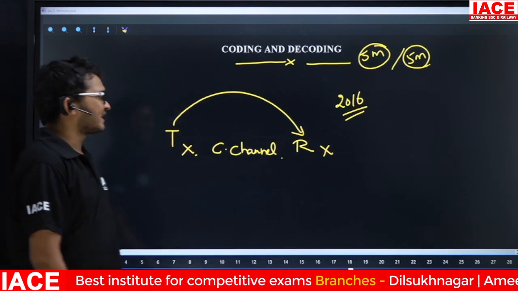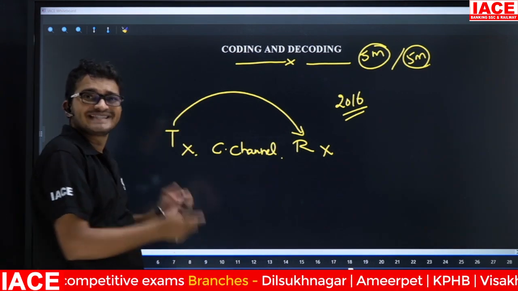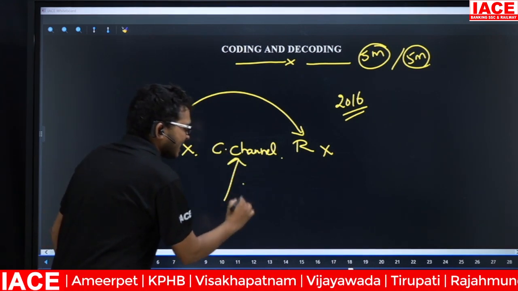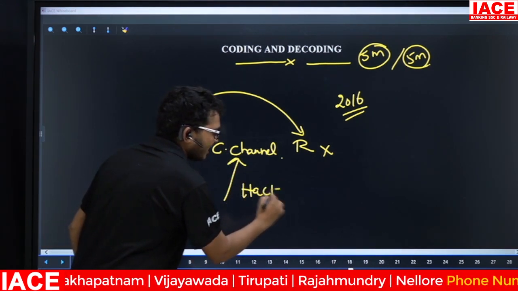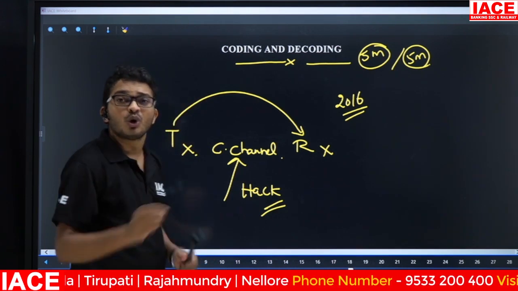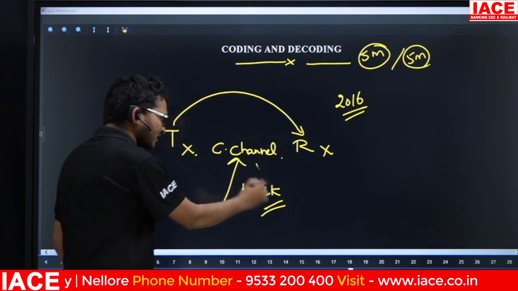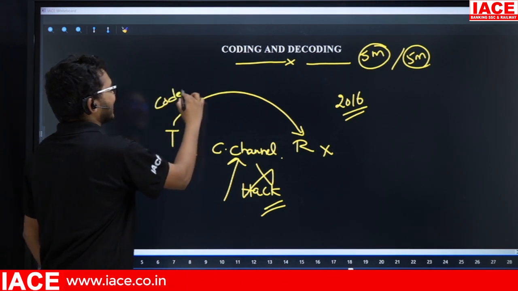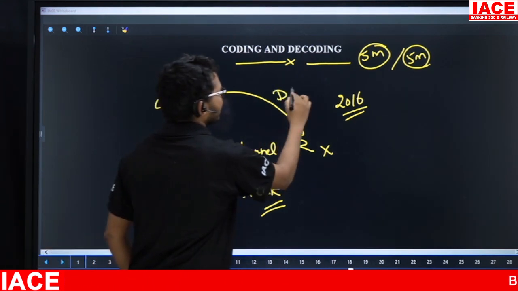Friends, here communication channel means what? Free space, that means the medium. So remember, in a communication channel there is a chance to hack our data. To avoid this hacking problem, we are going to fix a coder at the transmitter side and a decoder at the receiver side.